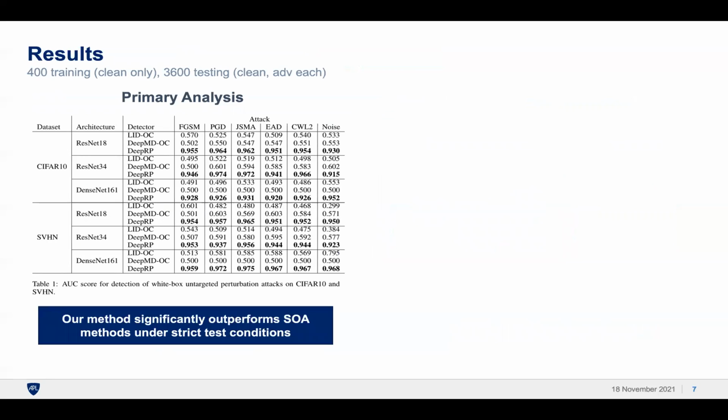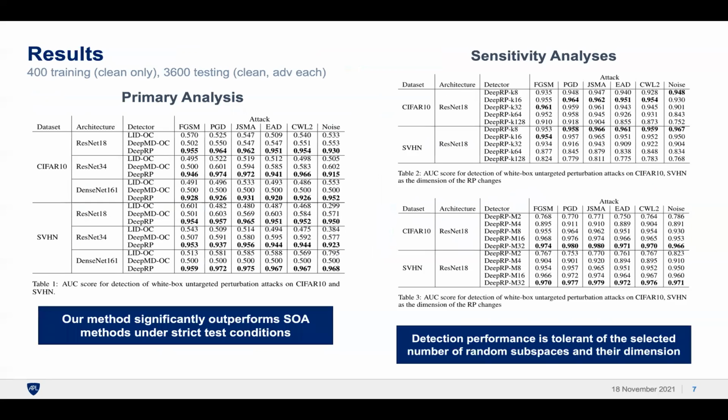Our results indicate that our method reliably detects adversarial examples across a variety of data sets, model architectures, and attack strategies for both untargeted and targeted attacks. Our sensitivity analyses further indicate that our detection method is not overly sensitive to the number of random subspaces or their associated dimension. Of course, future work could improve these results by examining more sophisticated detection rules.